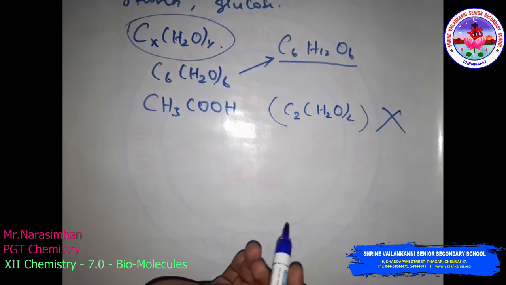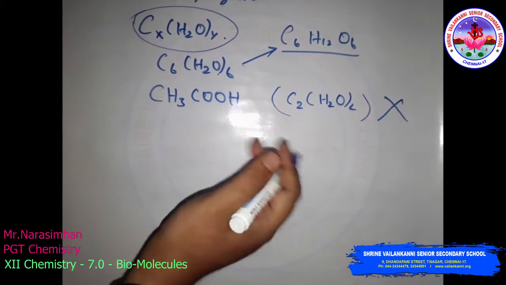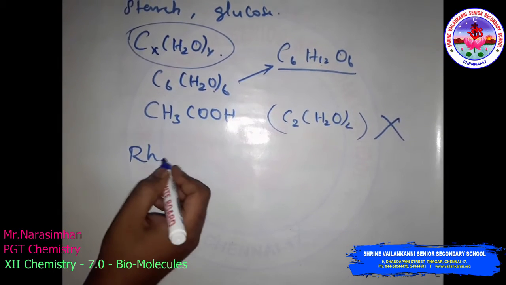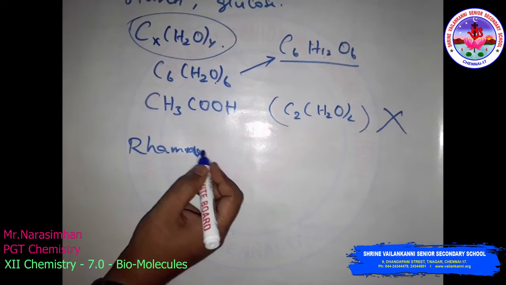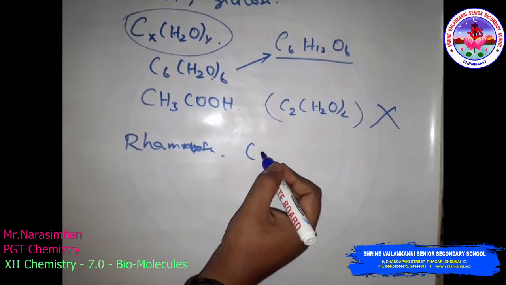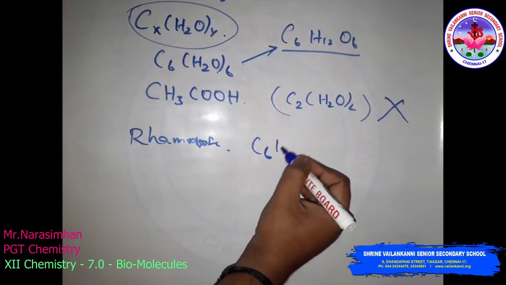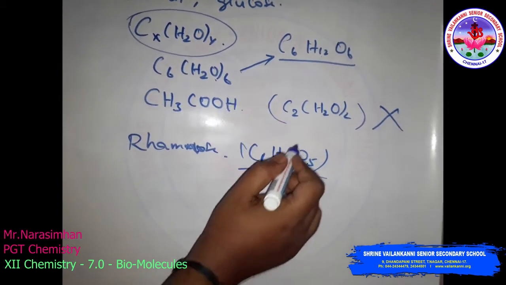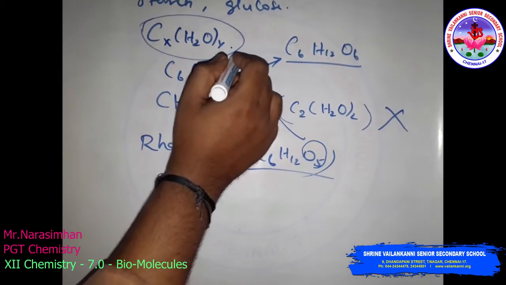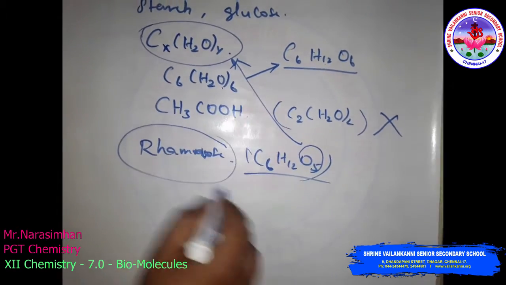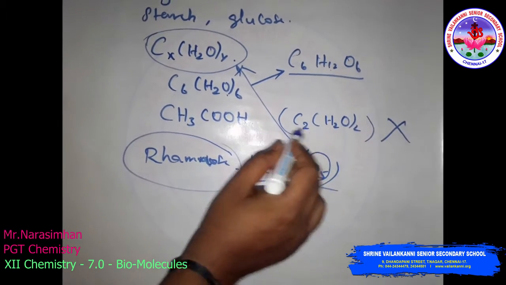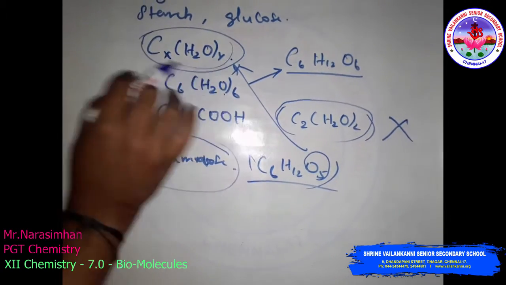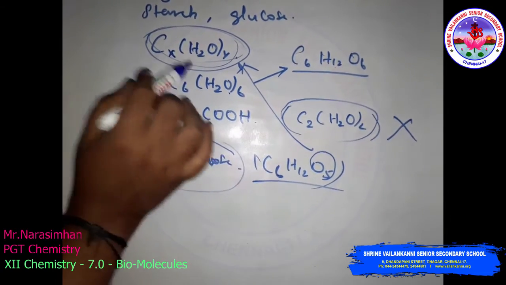Sometimes, for example, rhamnose. The molecular formula is C6H12O5. We can see it is not possible to fit this formula, but this is a carbohydrate. Rhamnose is a carbohydrate. Other compounds fit this formula but are not carbohydrates. Many compounds fit into this formula. That is why we are using this general formula only as a guide.